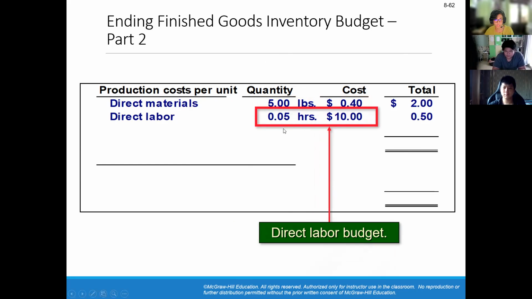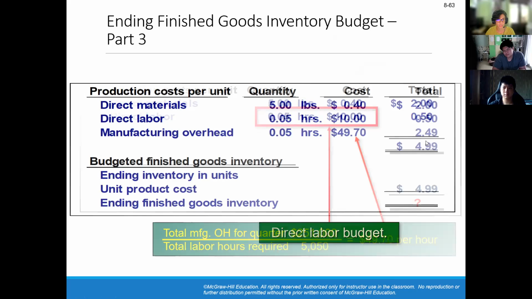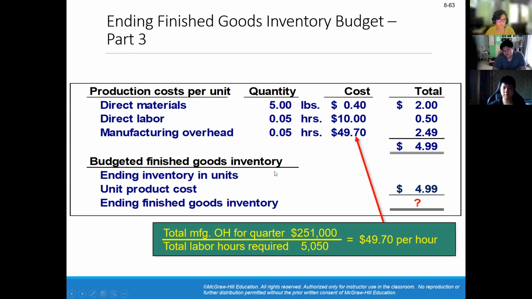Over here, it's 0.05 hours and the cost is $10. So the total is 50 cents. Then you get the manufacturing overhead, which from the previous problem is $49.70. And the quantity is 0.05 hours. So the total is $2.49. And you get the total, which is $5 here.